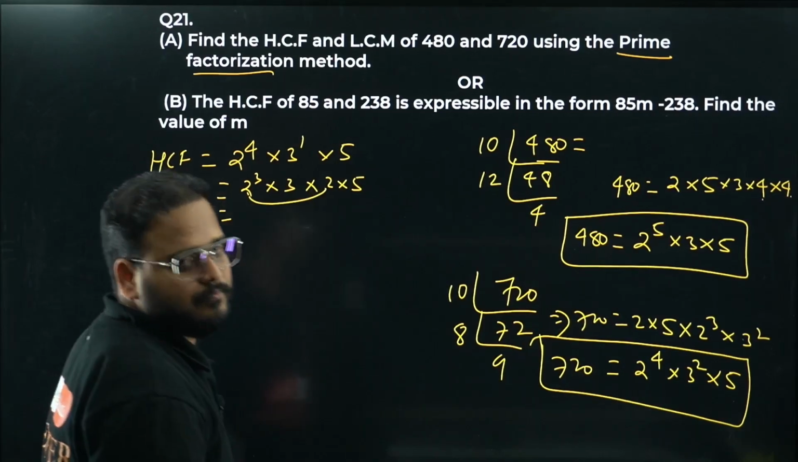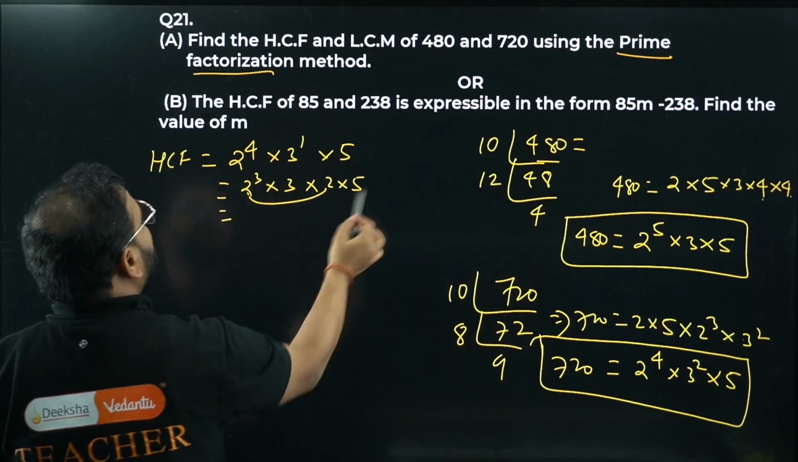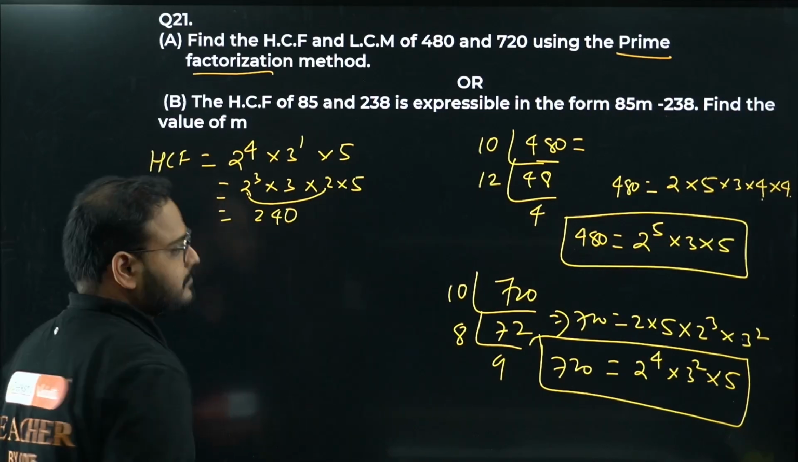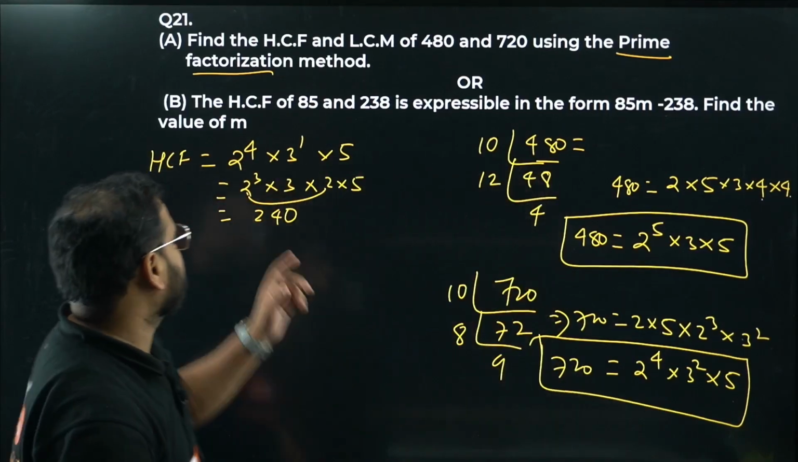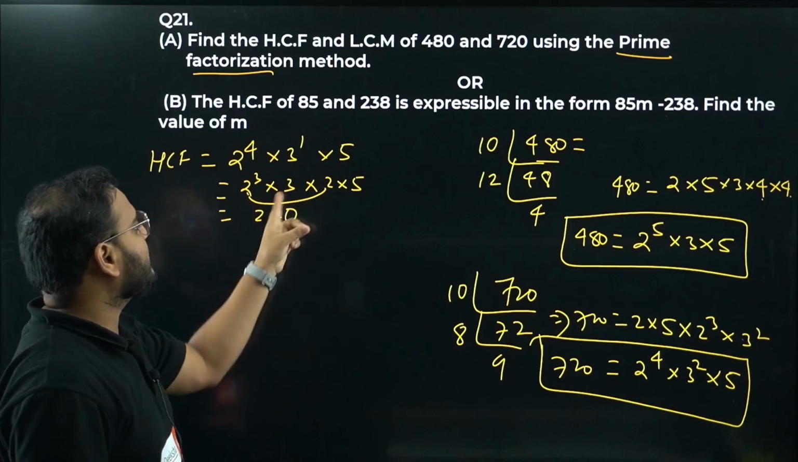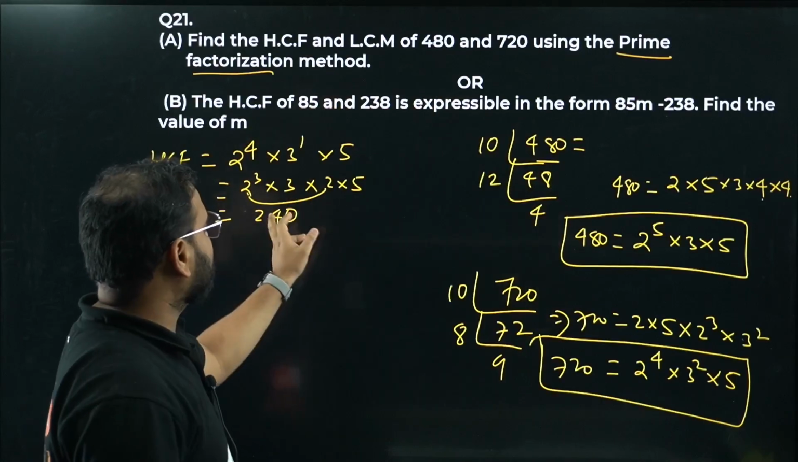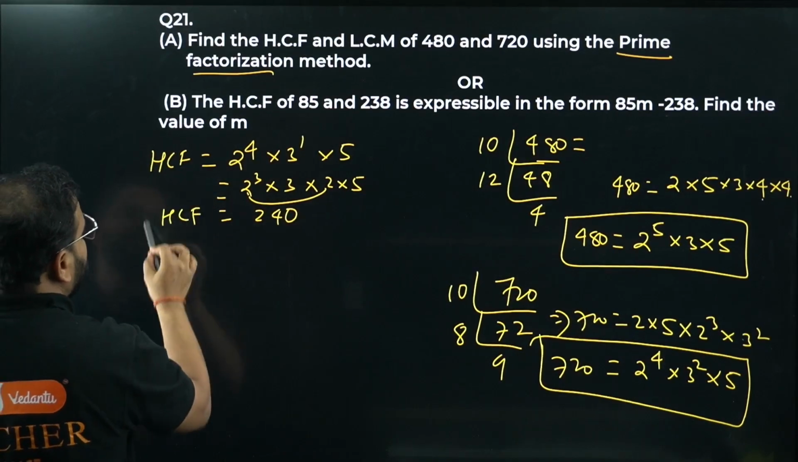Sorry, just 2. 2 power 3 into 2. What's our 2 power 4 only? Why we wrote like this? To make it 10. 8 into 3 is 24. We have 10, so 240. The smart way of doing calculation, just doing it faster. 2 power 4 is simply written as 2 power 3 into 2 power 2. 8 into 3 is 24. 5 into 2 is 10. That's why 240. This is my HCF value. HCF value is given here, 240.